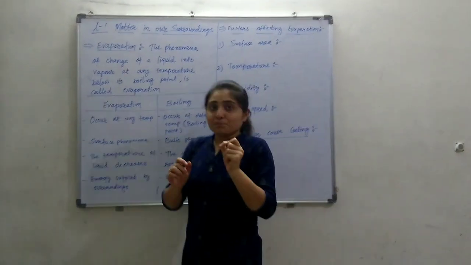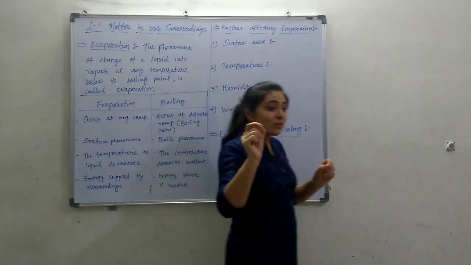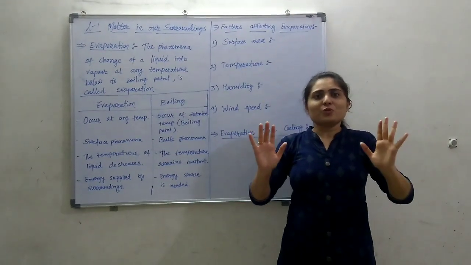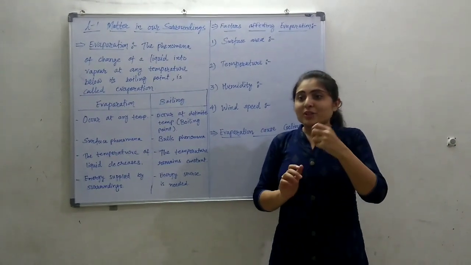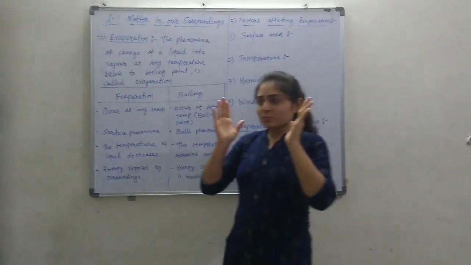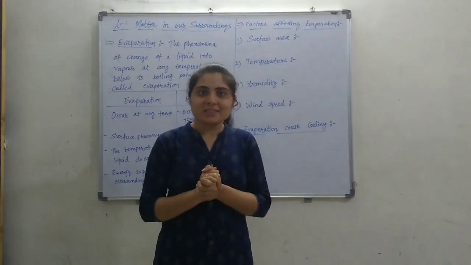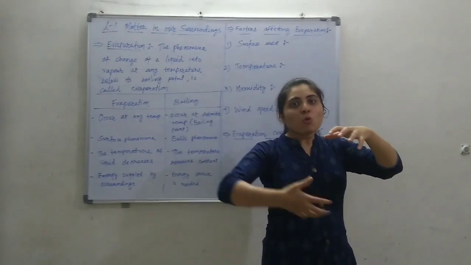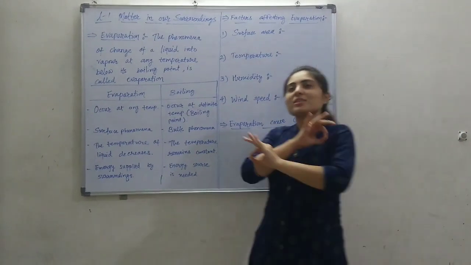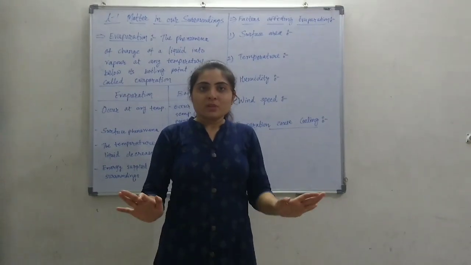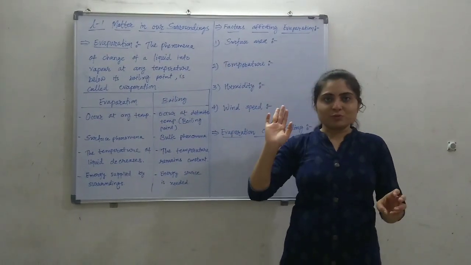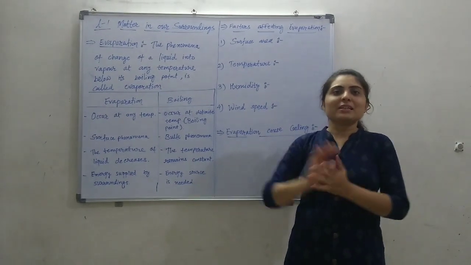If there is the maximum amount of water vapor in the atmosphere, that air is called saturated air. So if the air is saturated, there is a maximum amount of water vapor present in the atmosphere. So more liquid particles can't be evaporated, and the evaporation process is slowed down. Okay, because there is already the maximum amount of water vapor present in the atmosphere. So the evaporation process is completely slowed down.